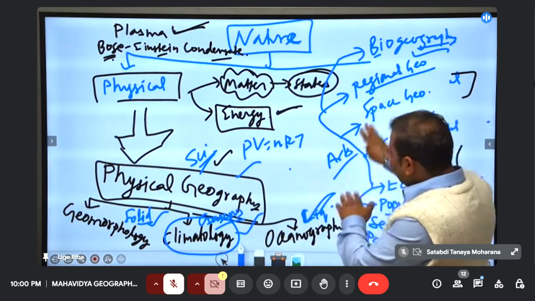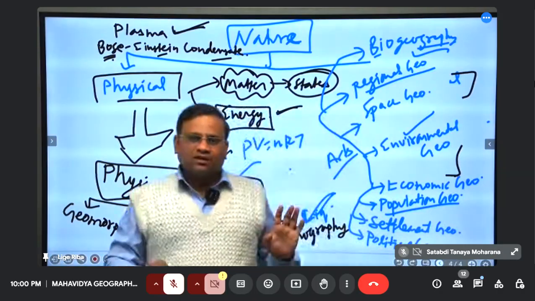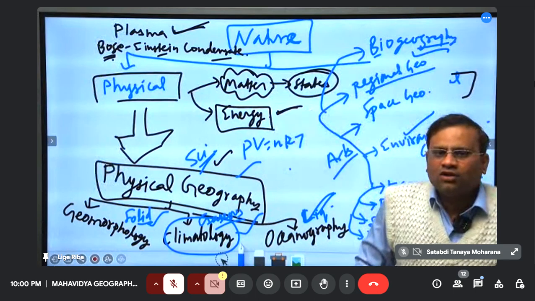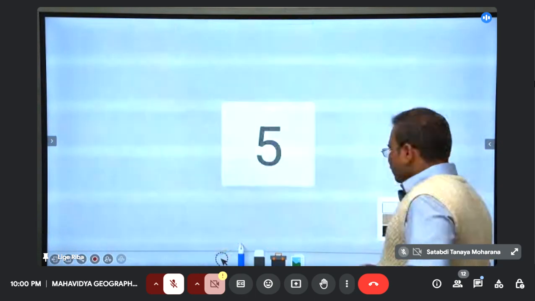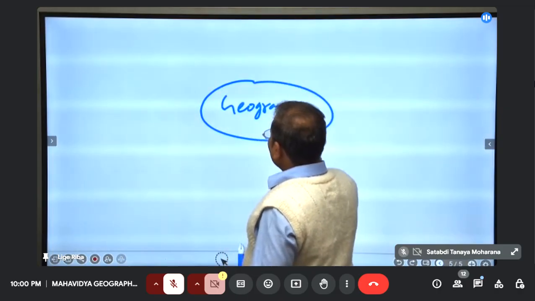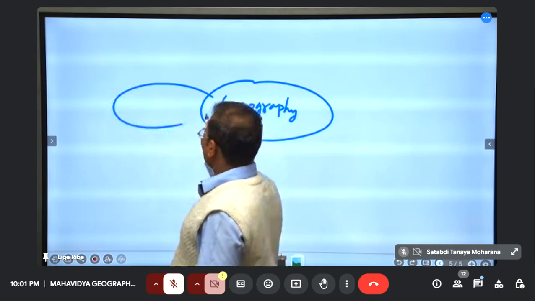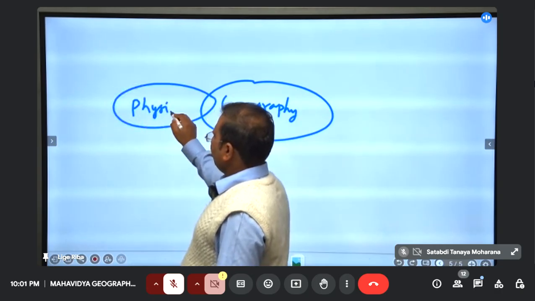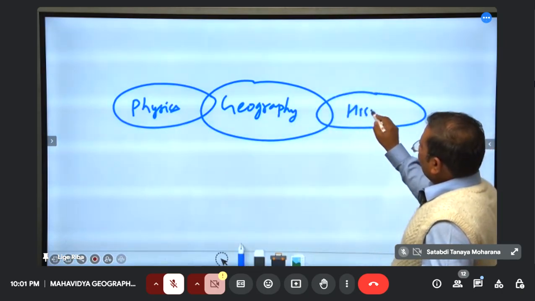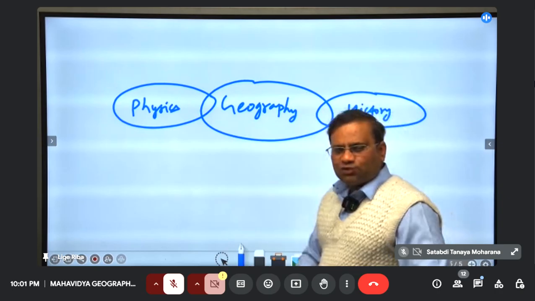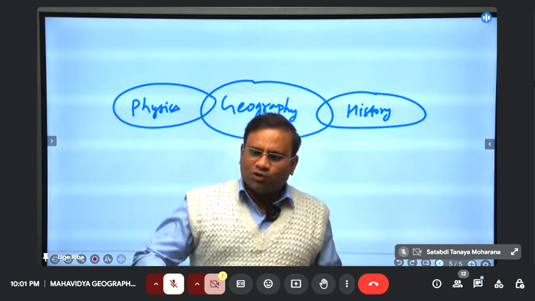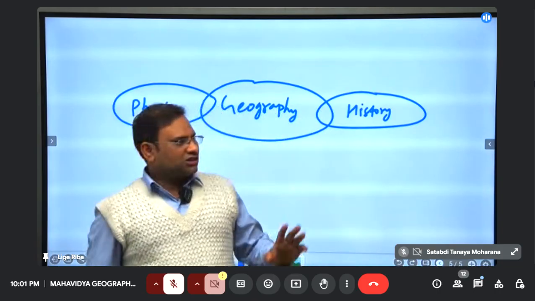In fact, this art part comes from the evolution of man. So the study of the evolution of man is history, right? So towards one side of geography, say this is geography, there is physics. Physical geography is physics. But towards the other side is history. Because first we should understand the evolution of man, then we will come to the thinking of man. So tribes, evolution, tribal settlements have to be studied first. History is also the same thing.